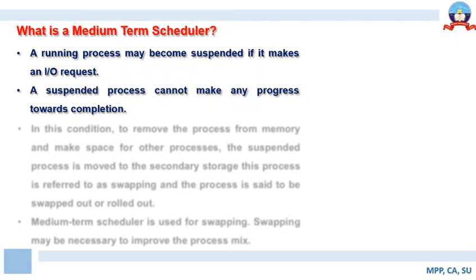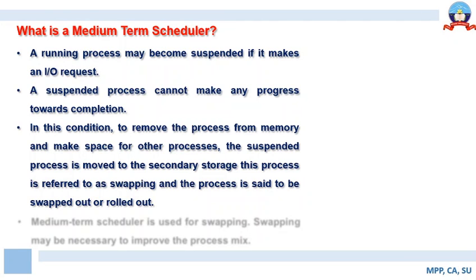So if a process is requesting IO or is interrupted, definitely it has to be resumed after a while, and then execution has to complete, and eventually we can call that process a terminated process. In this condition, to remove the process from memory and make space for other processes, the suspended process is moved to the secondary storage. This is referred to as swapping, and the process is said to be swapped out or rolled out, right? So this is to be understood.